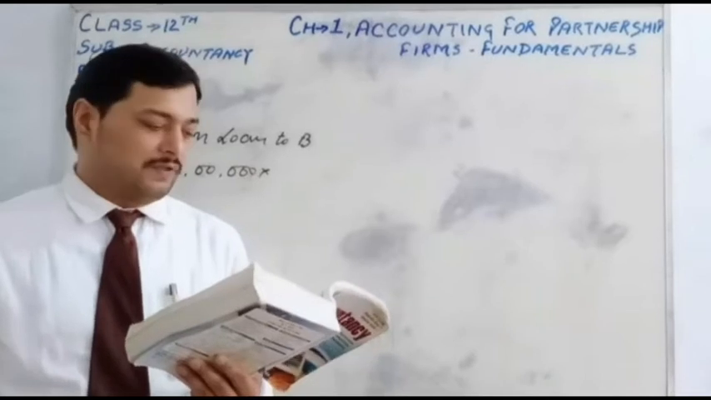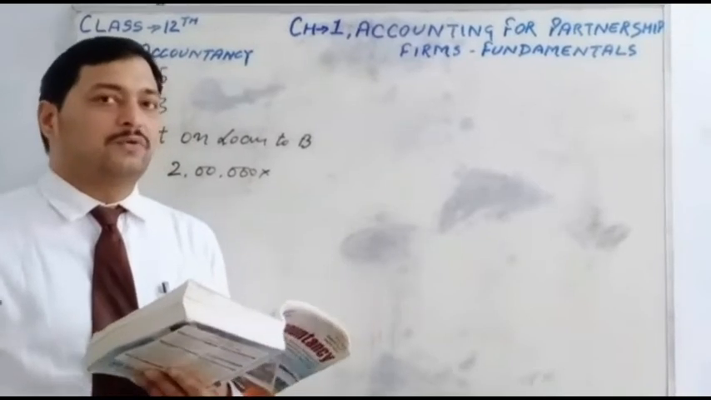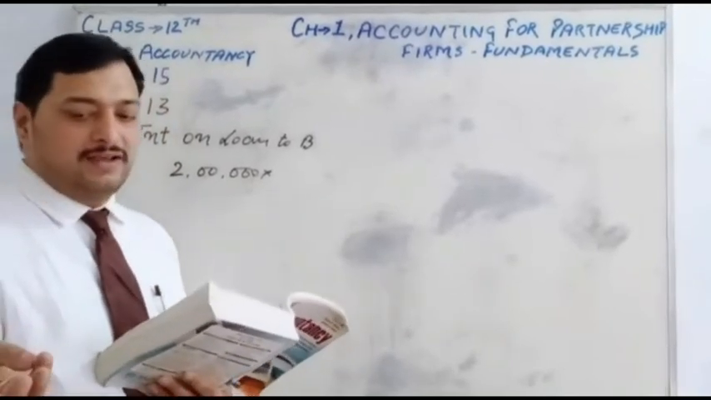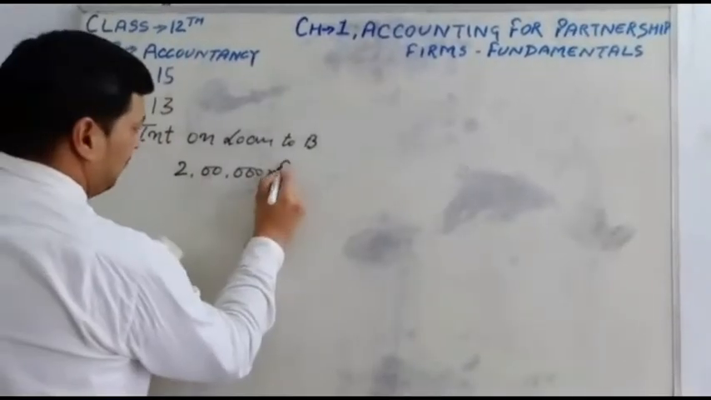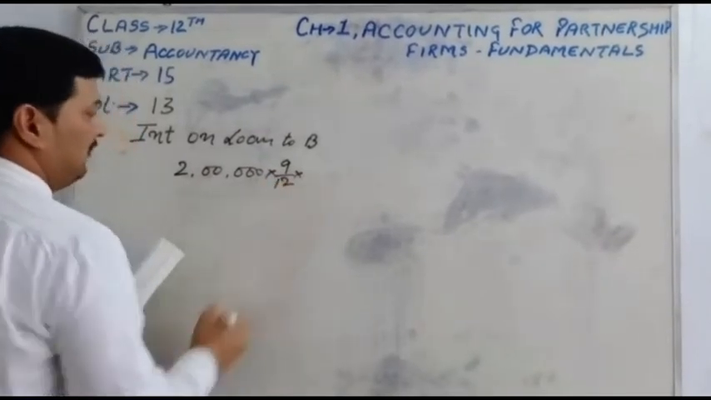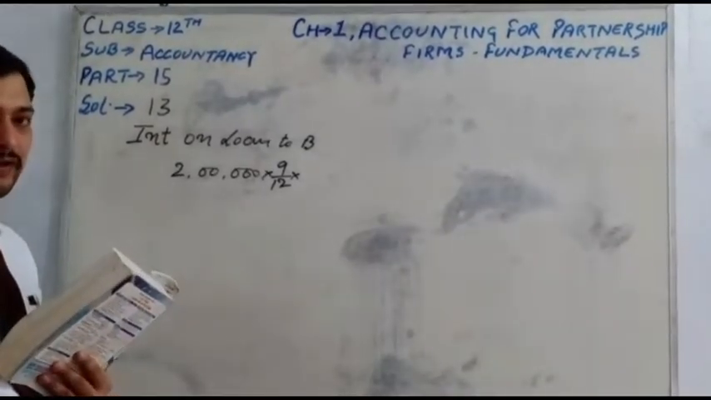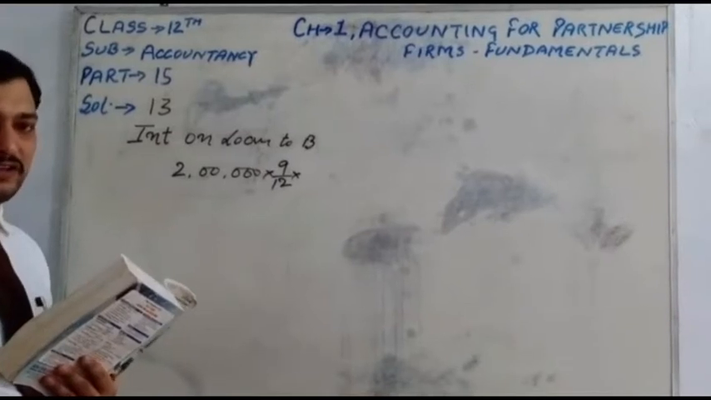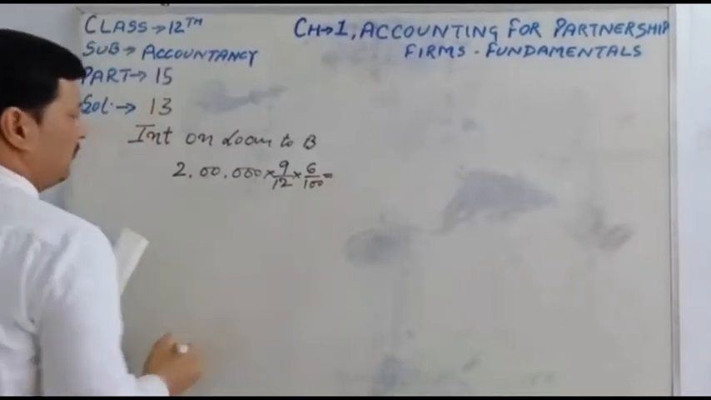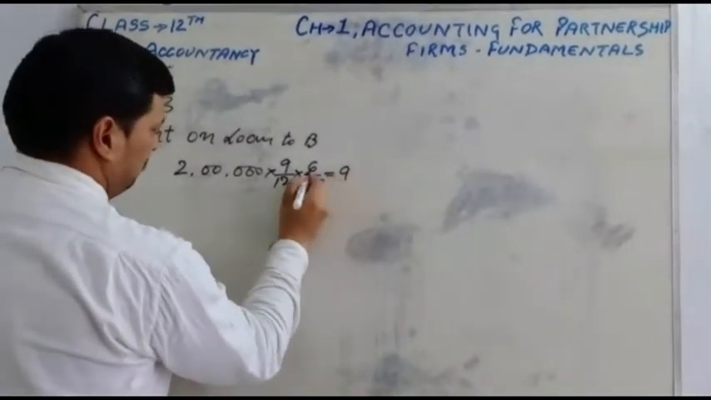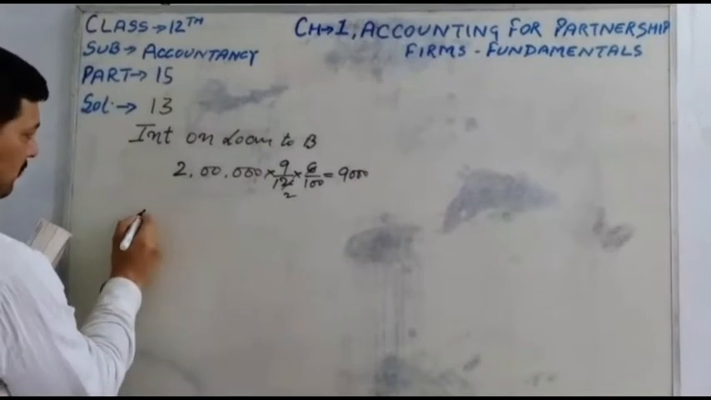It means the loan is with the firm from 1st July to 31st March. Total months is 9: July, August, September, October, November, December, January, February and March. Here we will charge 9 months. And students, in this question the rate of interest on loan is not given. As I explained in my previous videos, if the rate of interest on loan is not given, then we charge 6% on the loan amount. So 2 lakh into 9 by 12 into 6 by 100 is 9,000. Same thing for C.